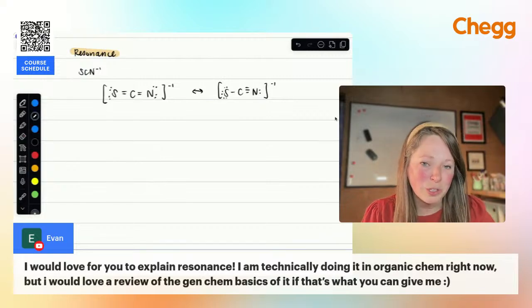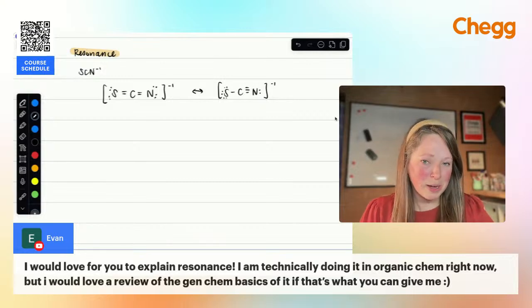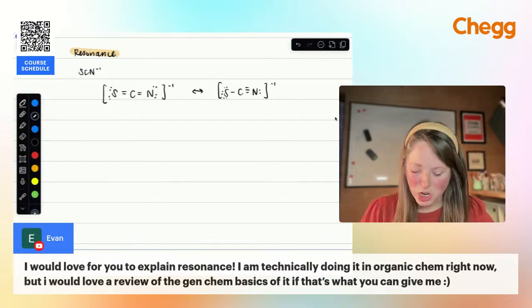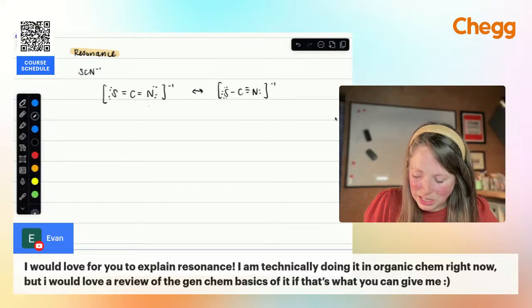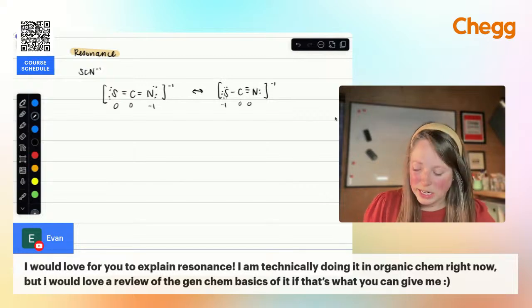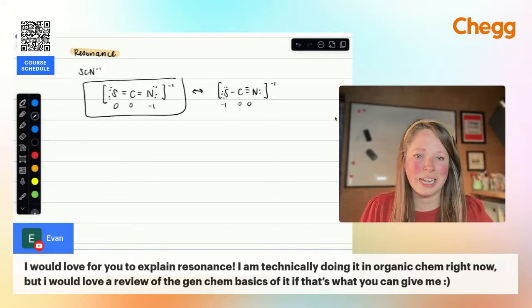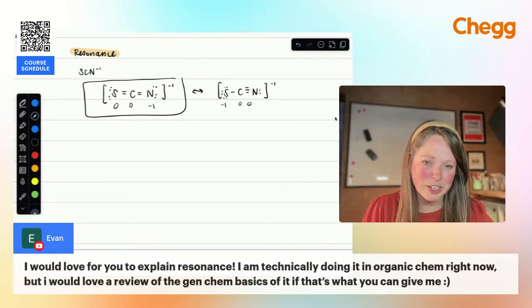And what you have to do is look at these structures. You have to determine the formal charge at each atom and see which one is most likely. So with formal charges, you want the values to be as close to 0 as possible. And then you want your most electronegative atom to carry the negative charge. So in this case, we found out nitrogen has a formal charge of -1 here versus sulfur has a formal charge of -1 here. Because nitrogen is more electronegative, this would be our favorable structure. So it's just that process of looking at the different possibilities and then using formal charges to figure out which one is most likely.